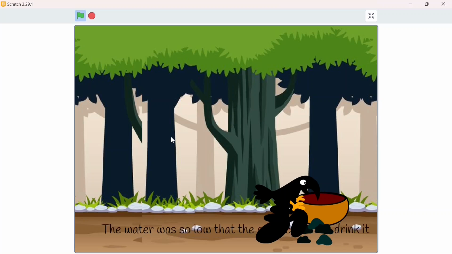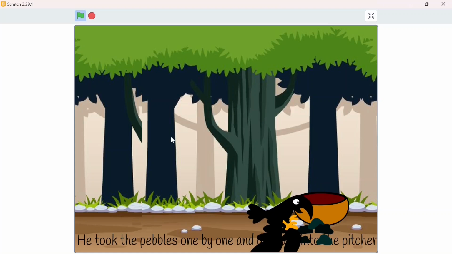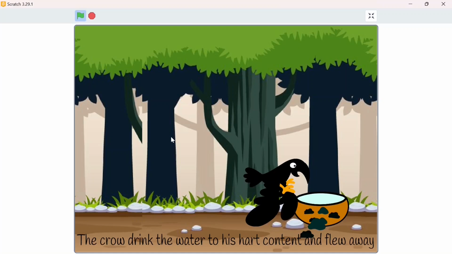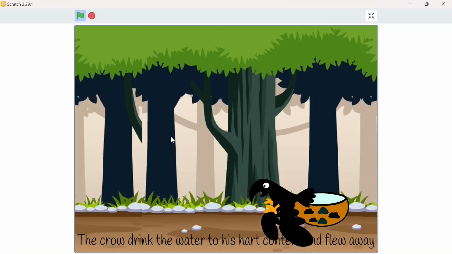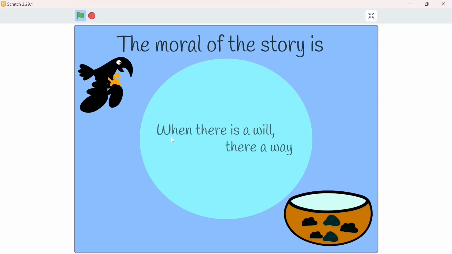The water was so low that the crow couldn't drink it. He looked around and saw some pebbles lying nearby. He took the pebbles one by one and dropped them into the pitcher. The crow drank the water to his heart's content and flew away. The moral of the story is, when there is a will, there is a way.